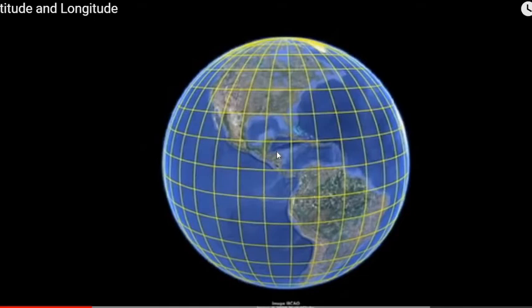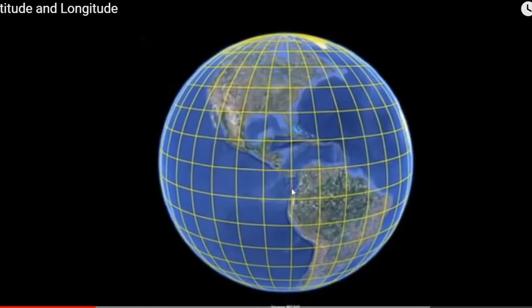Now, to find out the location over the earth, imaginary lines are formed, called latitudes and longitudes, right? So these vertical lines here you can see are called longitudes. And these horizontal lines are called latitudes, also called parallels of latitude. And these vertical lines are the meridians of longitude, right? I think it is clear.